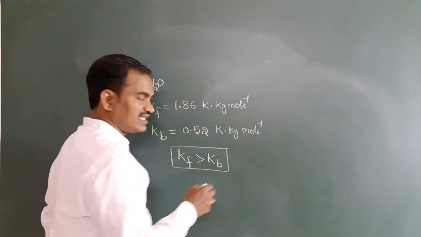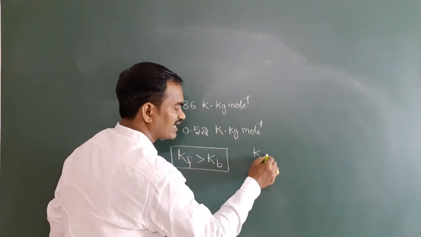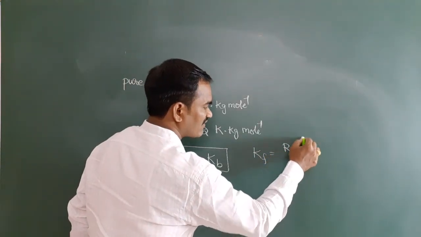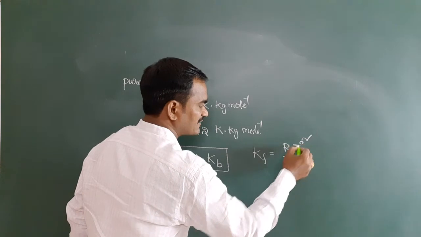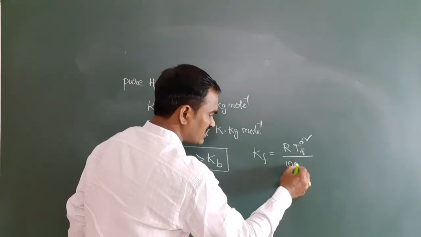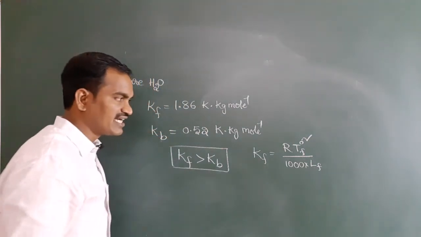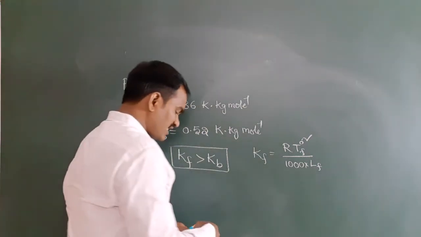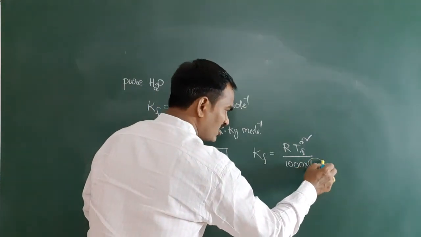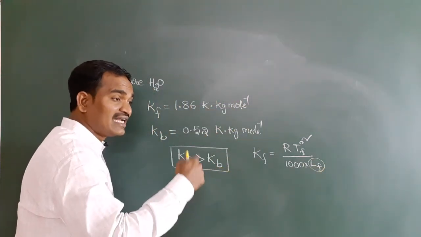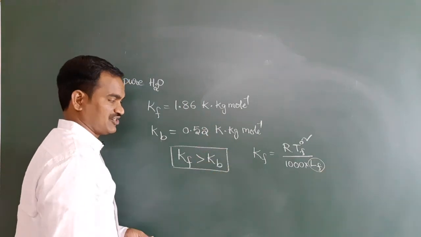Just focus here. You all know very well the Kf expression: T naught f square by 1000 into latent heat of fusion. Here you see this latent heat of fusion is lower than the latent heat of evaporation.